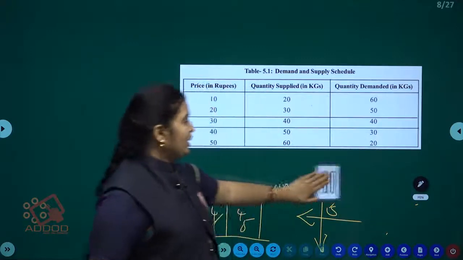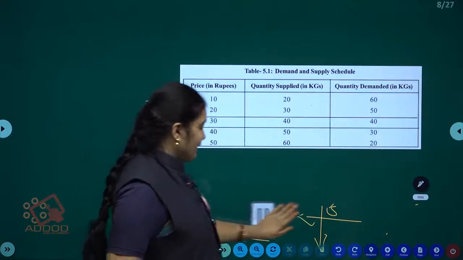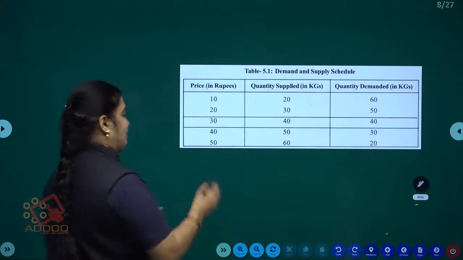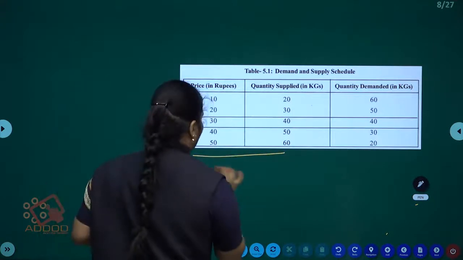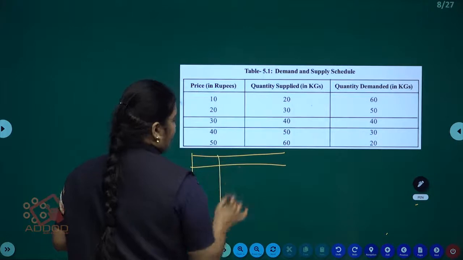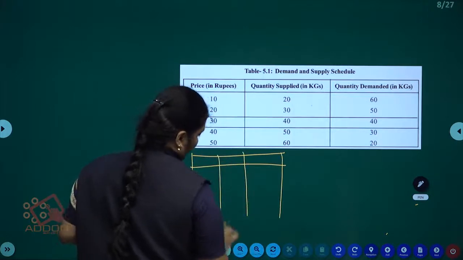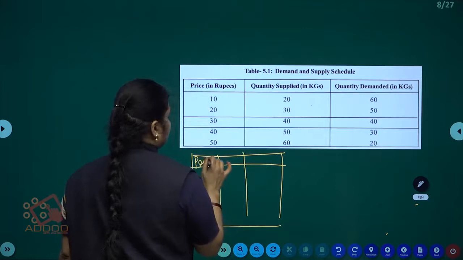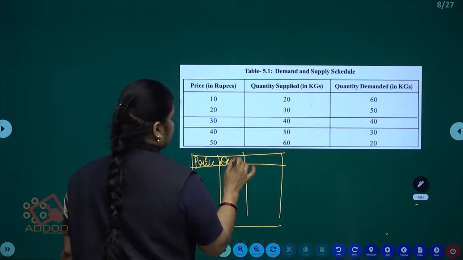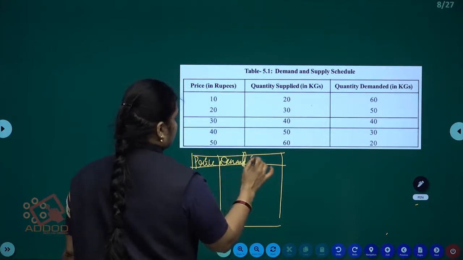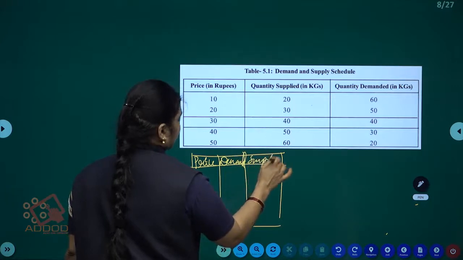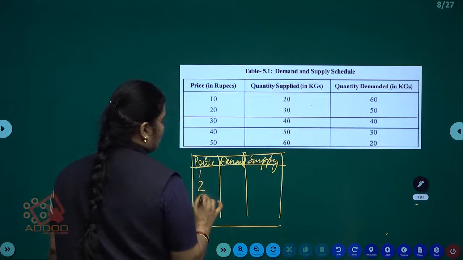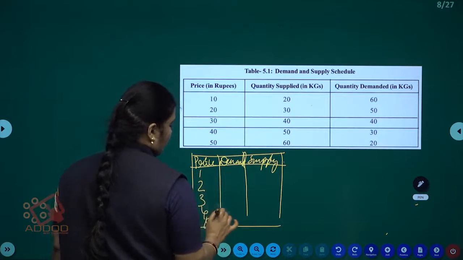Now we will draw the common table. Within one table we are taking three columns. One is the price, second one is the demand, third one is supply. Yes guys, so in the price column 1, 2, 3, 4, 5.